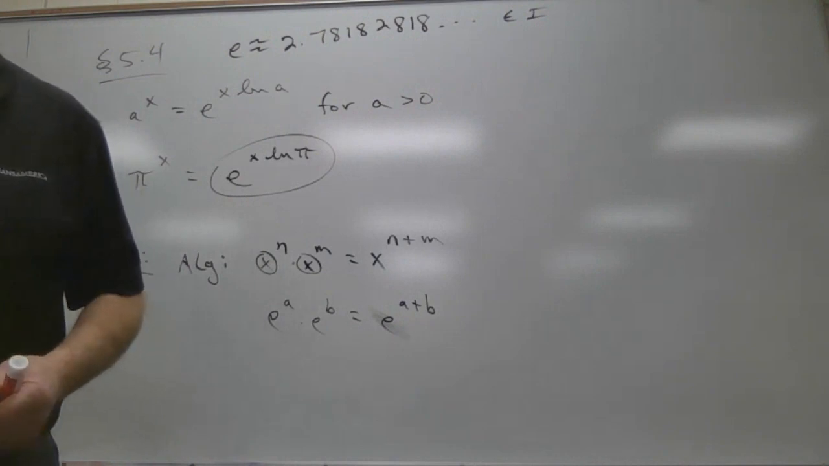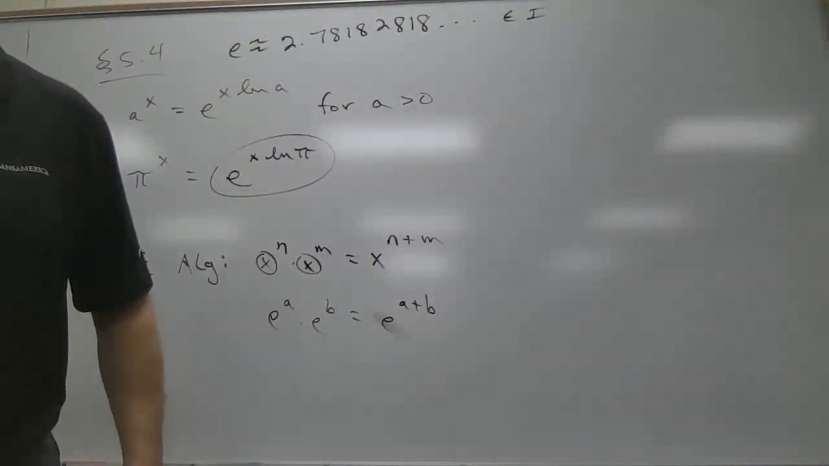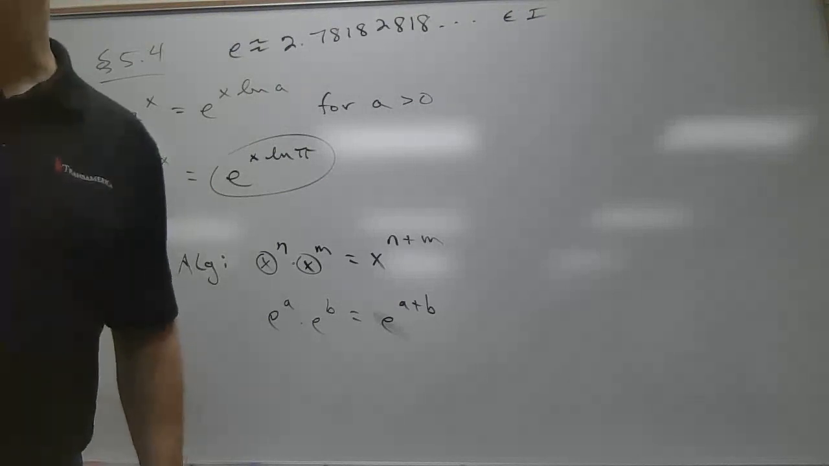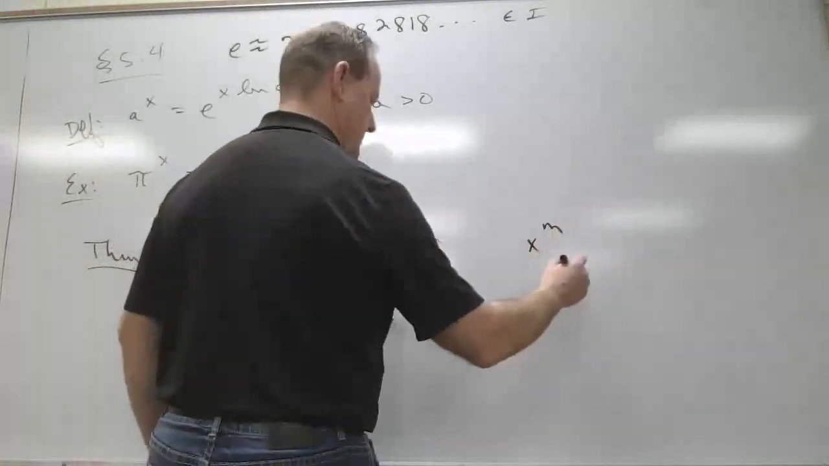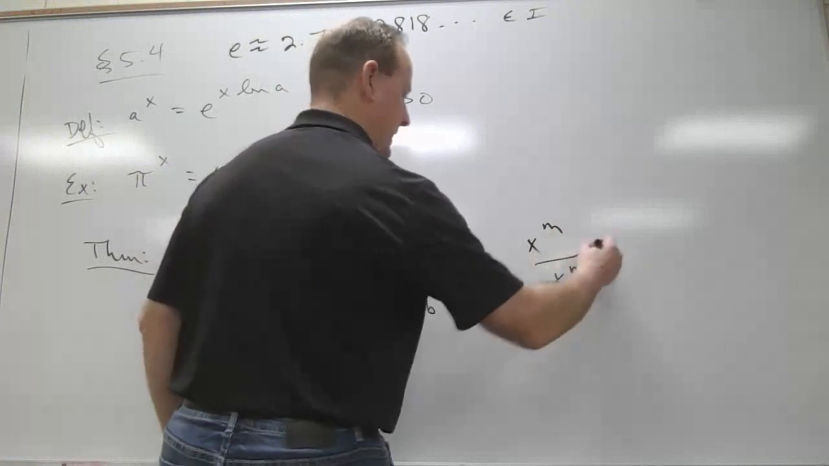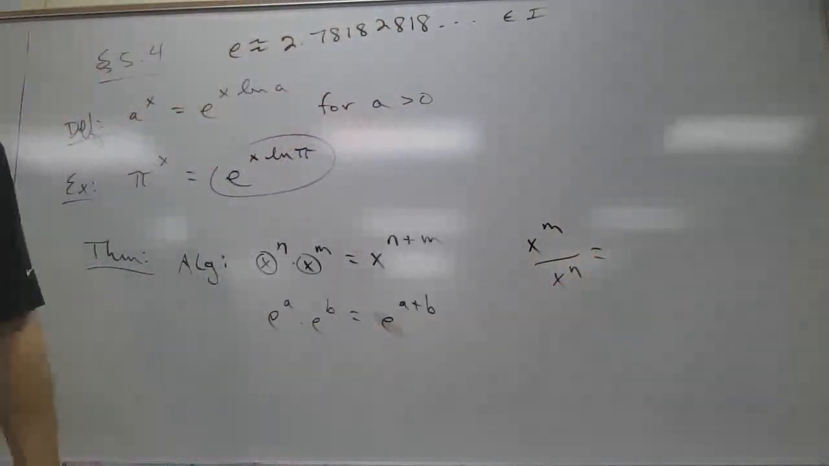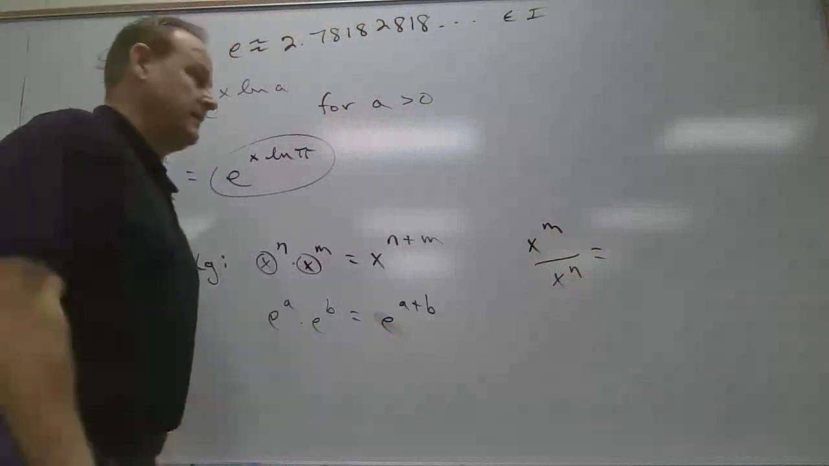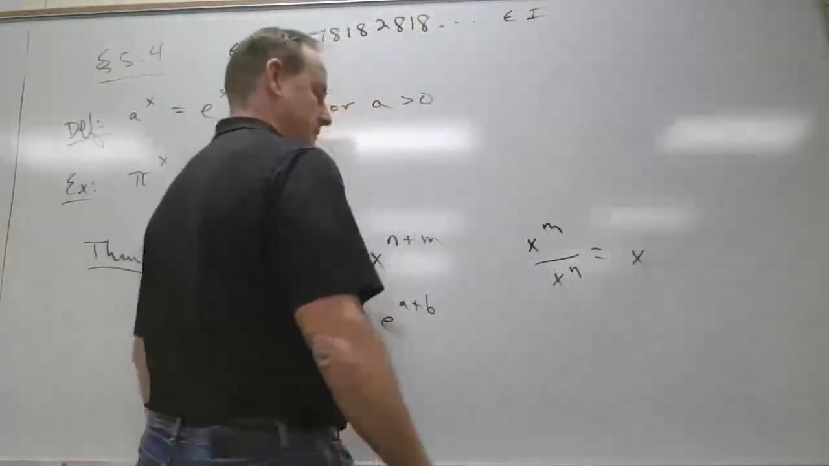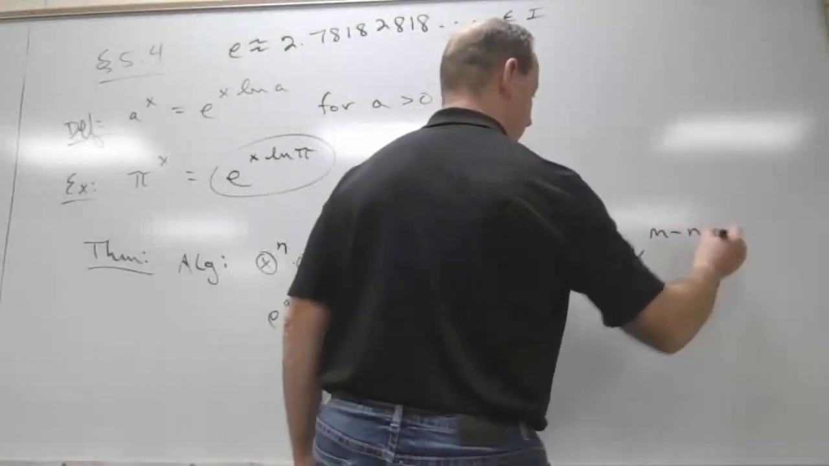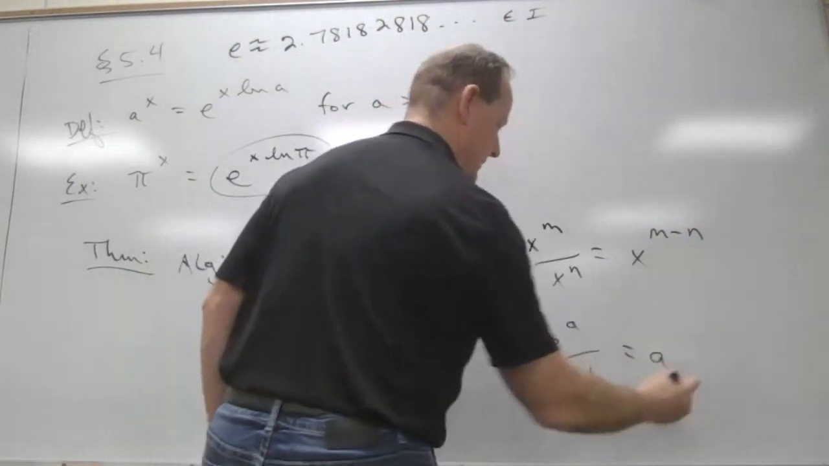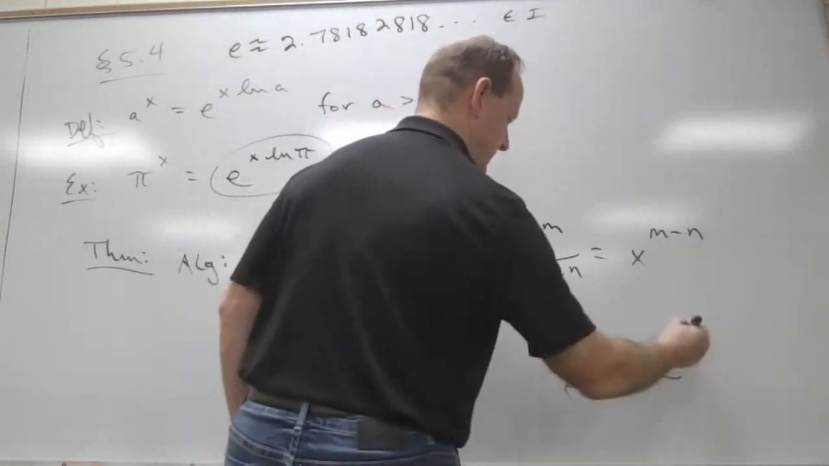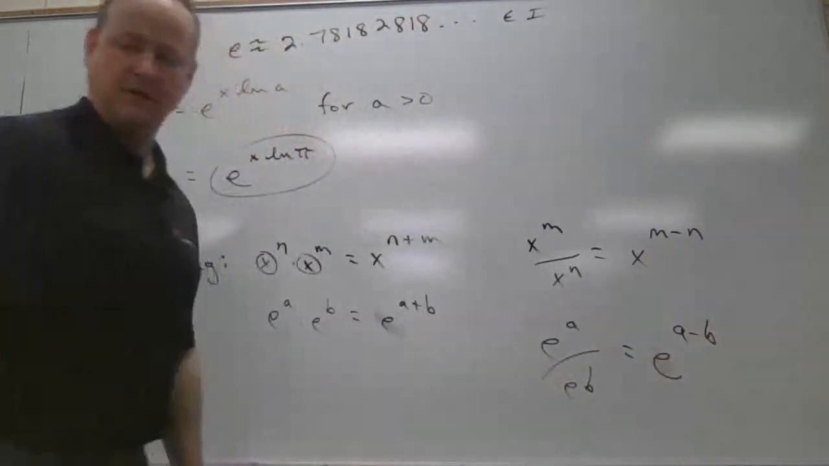By the way, we could prove this as well, but they use natural logs in that proof. Anyway, what do we have? Here's another thing. What if I have x to the m divided by x to the n? What would that equal? Who's up? Drew? So it'd be x to the m minus n power, right? So if I have e to the a divided by e to the b, what's that going to be? E to the a minus b power, right?